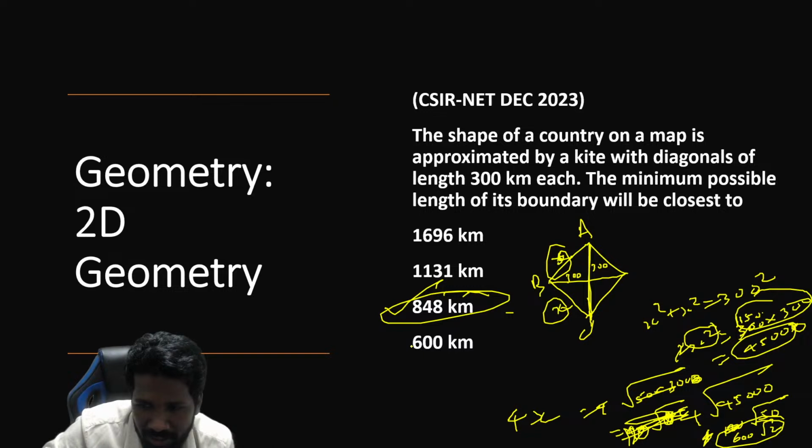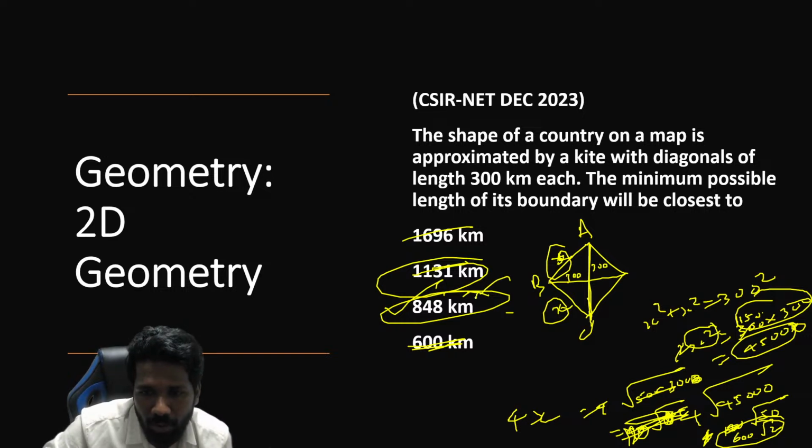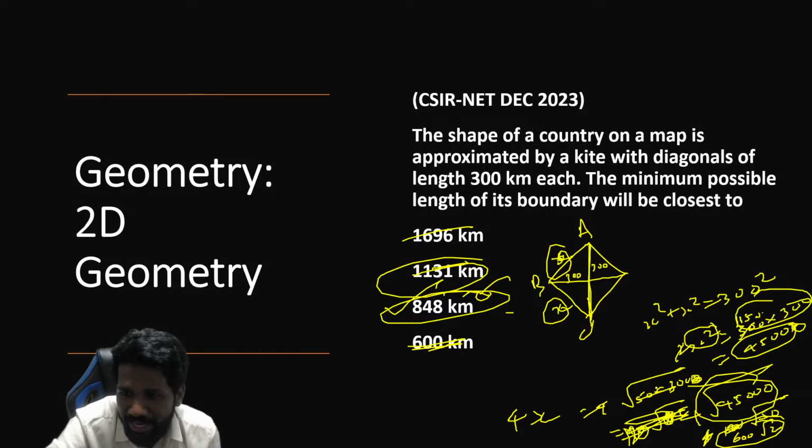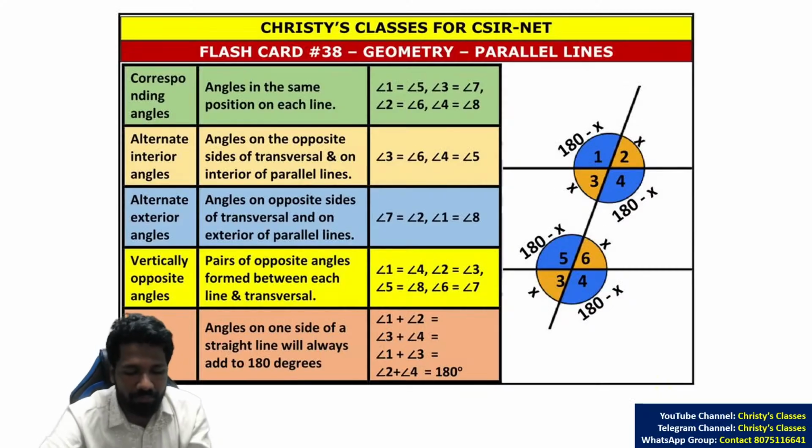You can do elimination. 600 into root 2 cannot be this, cannot be this, cannot be this. Because this is closer to 600 into 2. This is the only possible answer. So simplification part, please do it yourself. This is the idea. X का value find करना है, 4x find करना है, perimeter 4x होगा ना, that is the idea.